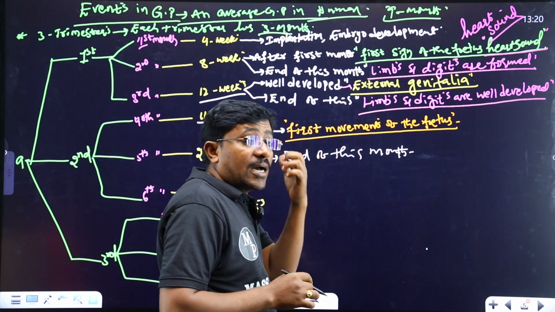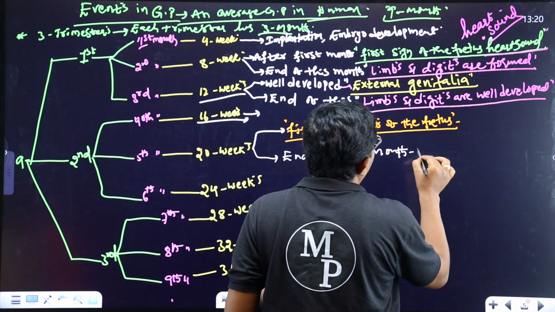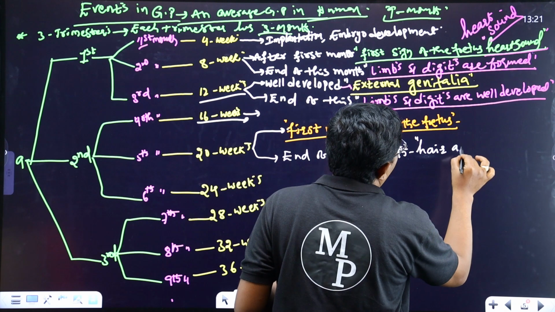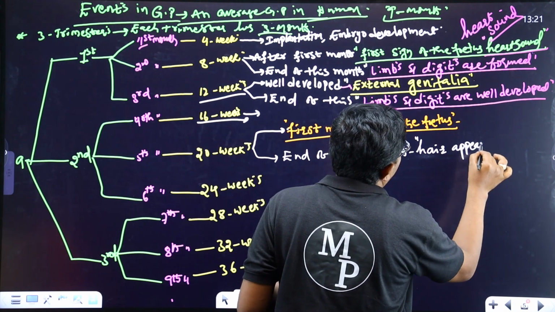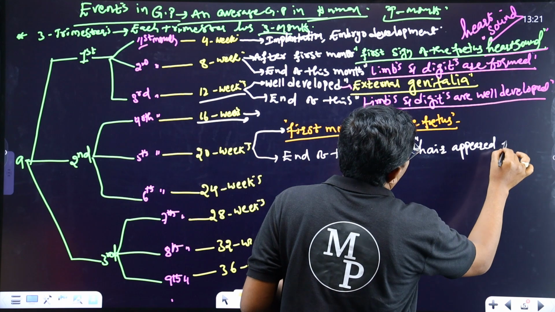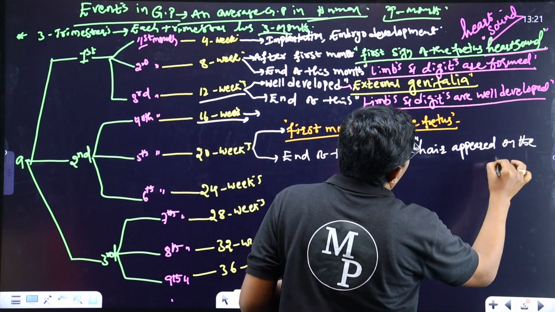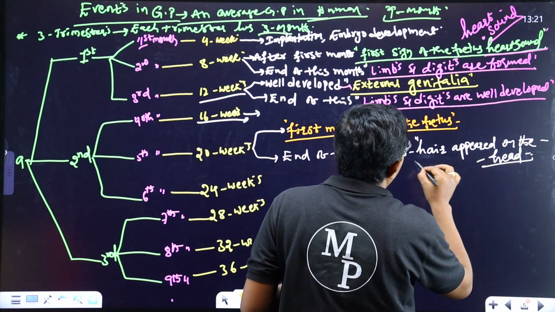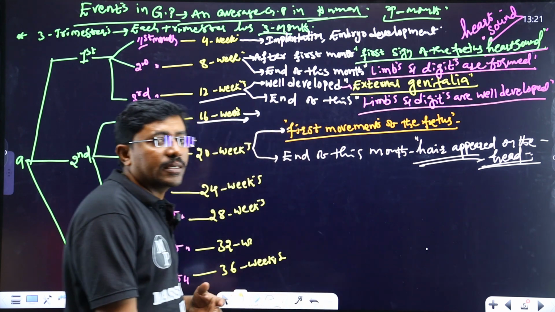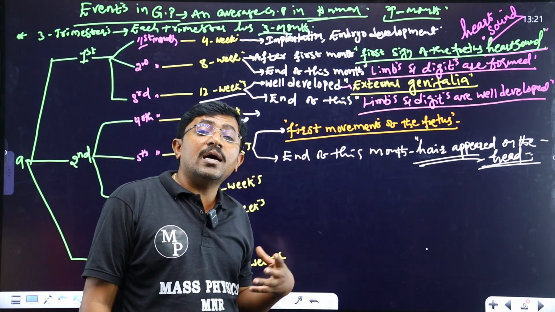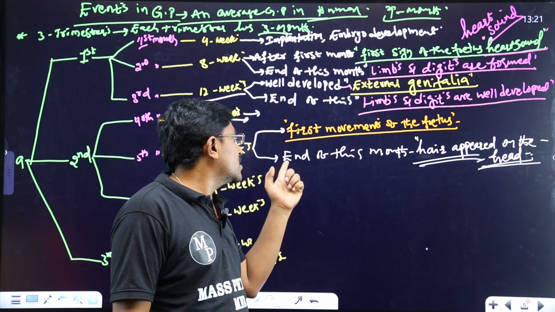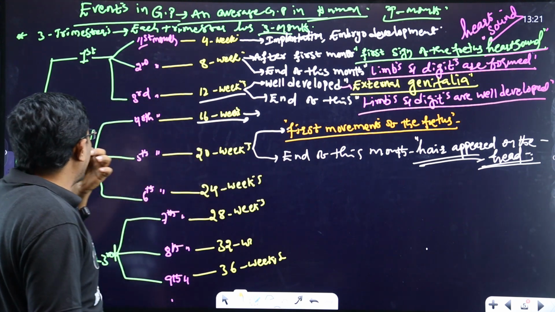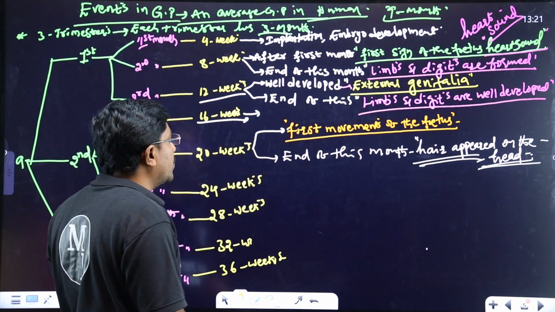At the end of this month, fine hair appears on the head. Hair appears on the head. So it is a very important point. In which month of the gestation period does hair appear on the head? In the fifth month of the gestation period. So these two events we clearly observe in the fifth month of the gestation period.